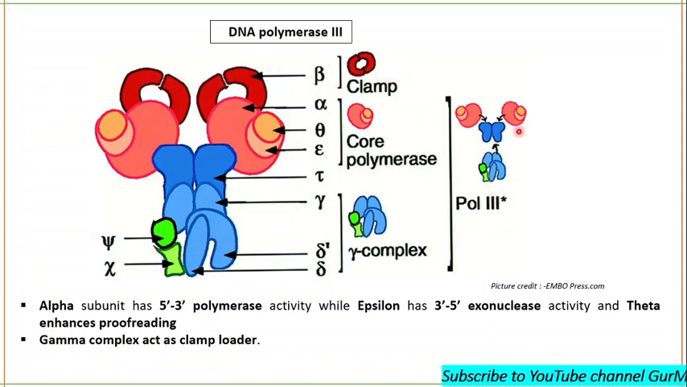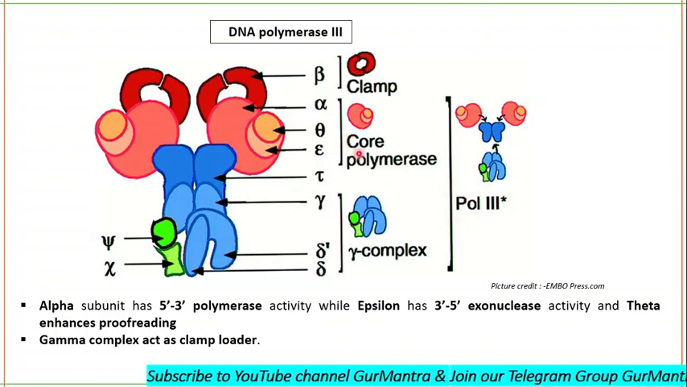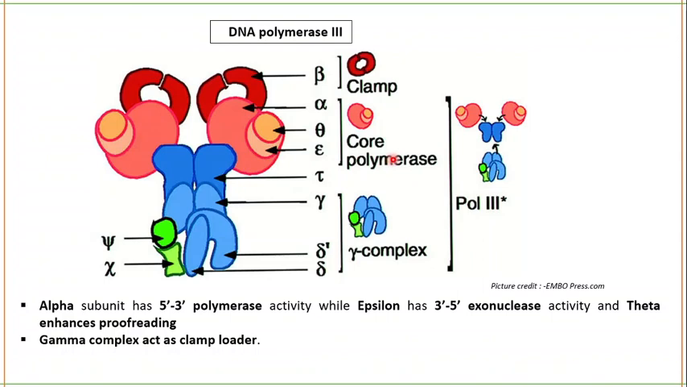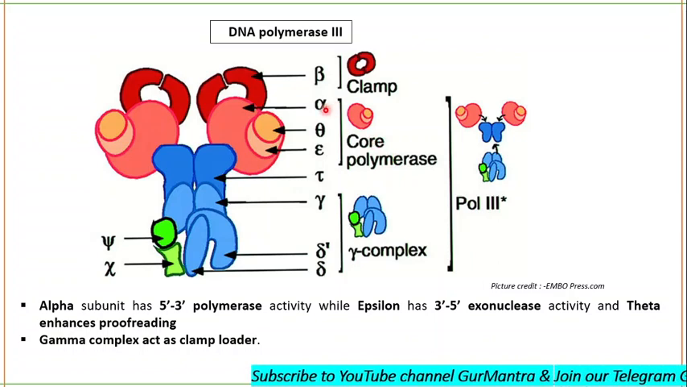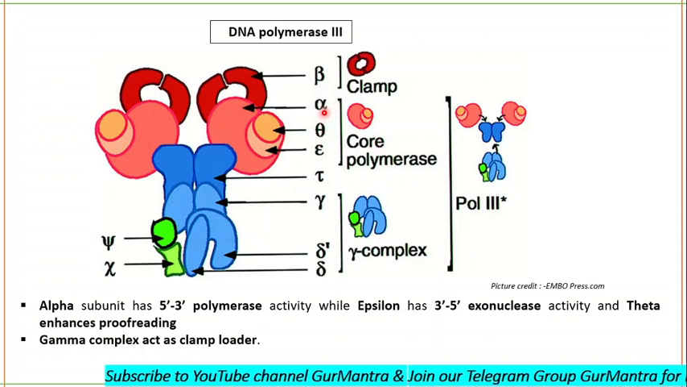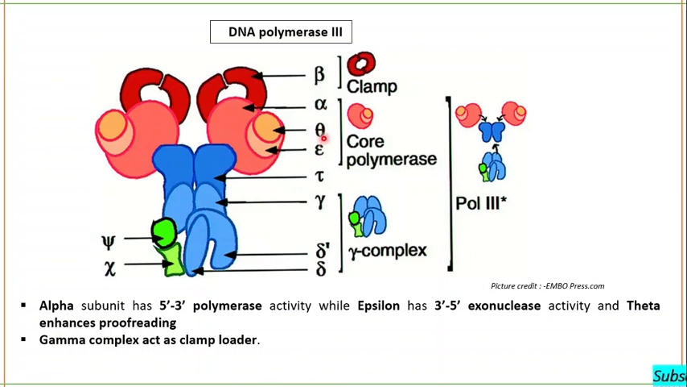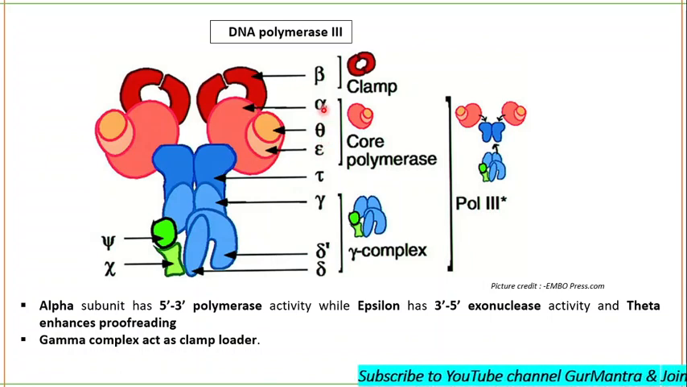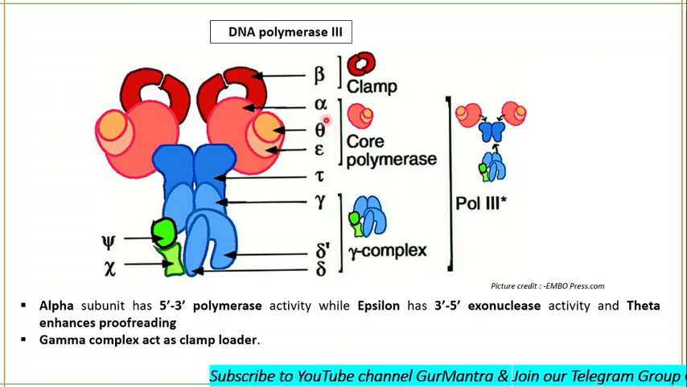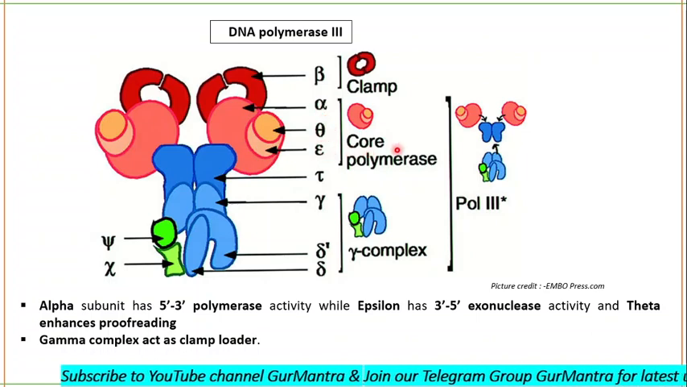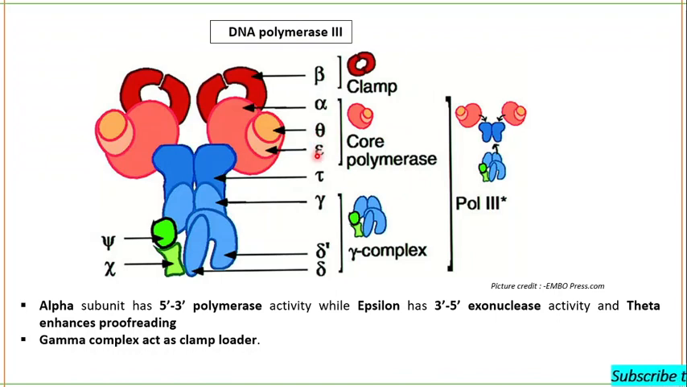The polymerase without the clamp is written like this. The core polymerase, which actually has the catalytic activity, responsible for the synthesis of the DNA, is formed by epsilon, theta and alpha. Alpha, theta, epsilon. Come on, revise it with me. Say it with me: alpha, theta, epsilon. The core polymerase is alpha, theta, epsilon.